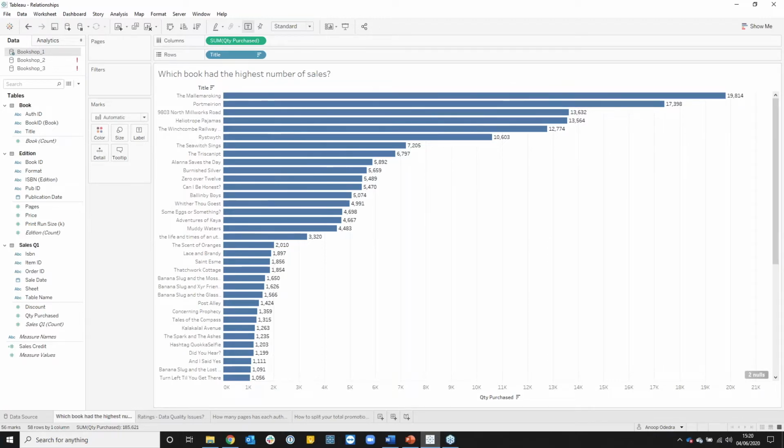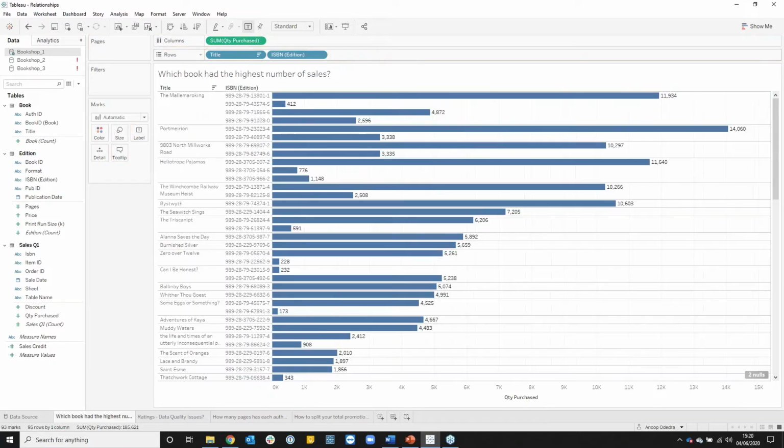As a follow-up question, I know that actually these books have multiple editions. So which edition of that book sold the most copies? I can now bring in my ISBN edition, and I can see I've got 4 different editions here. And we can see now I'm actually using fields from 3 different logical tables.